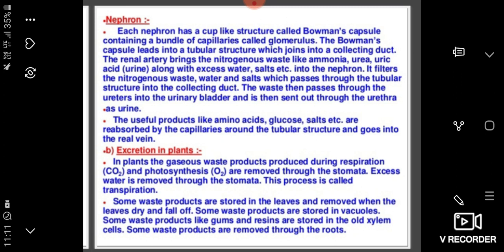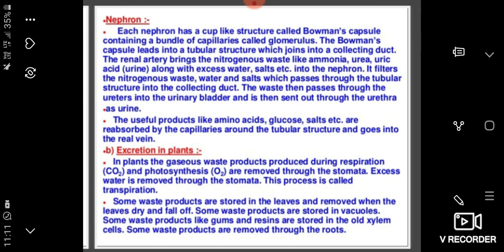So this process is known as glomerular filtration. Every substance present in the blood, both essential and non-essential, is filtered. Hence this process is said to be non-selective.